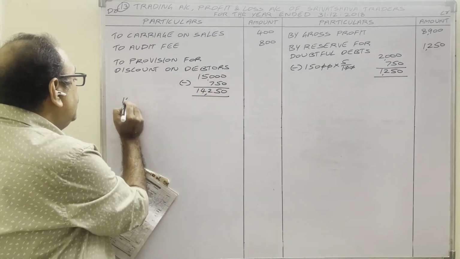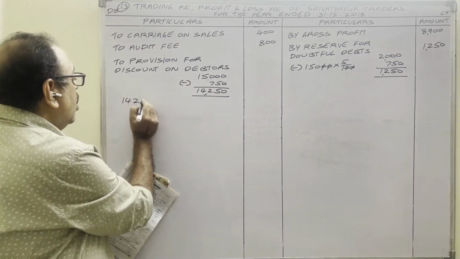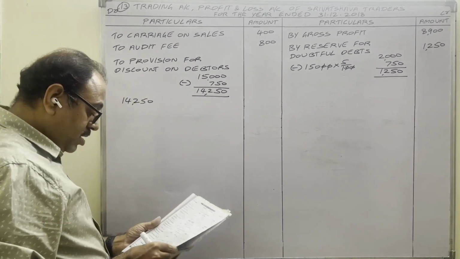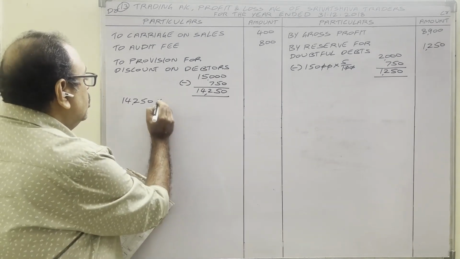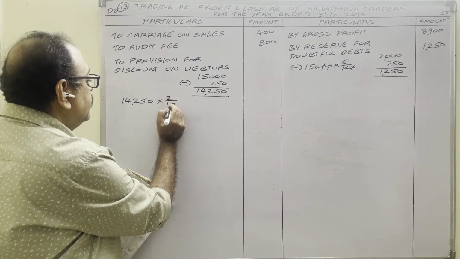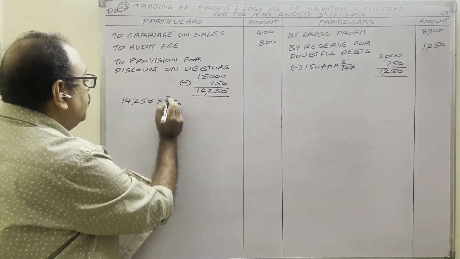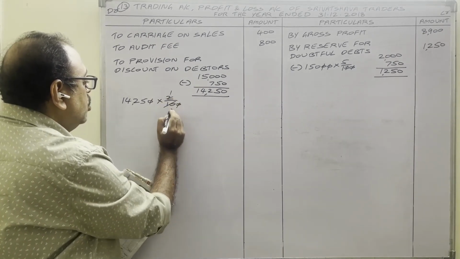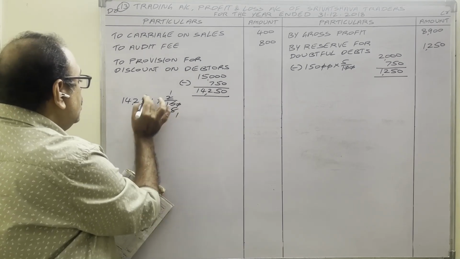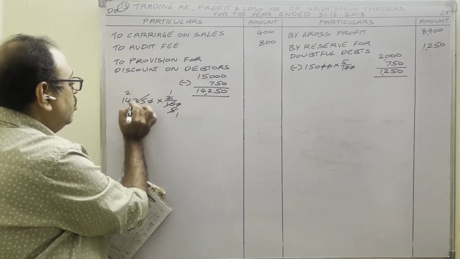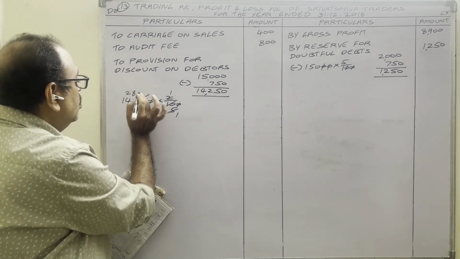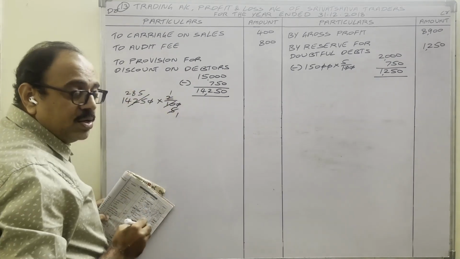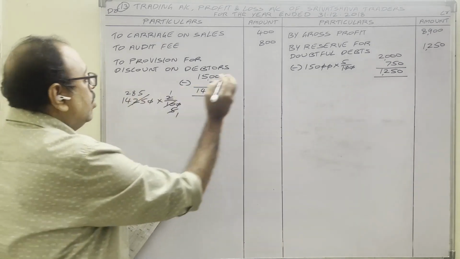This is the net debtor value. On this, for provision for discount on debtors, we should calculate 2%. 2 by 100. 14,250 times 2 by 100 gives 285, in the outer column.